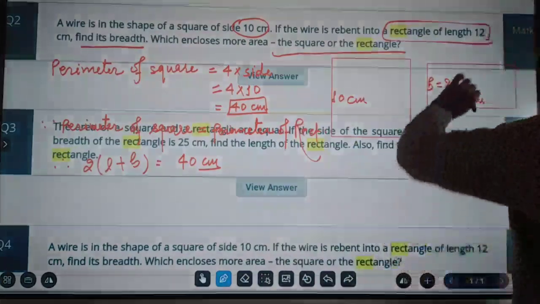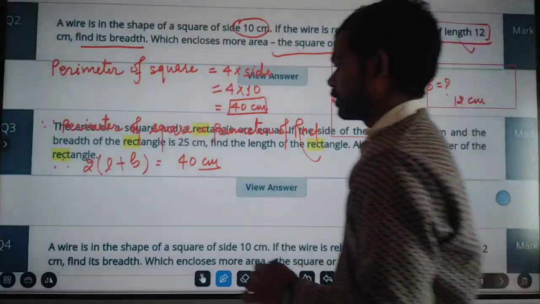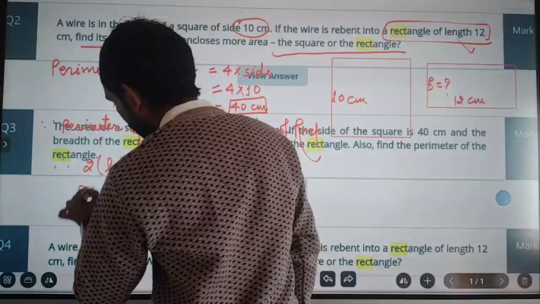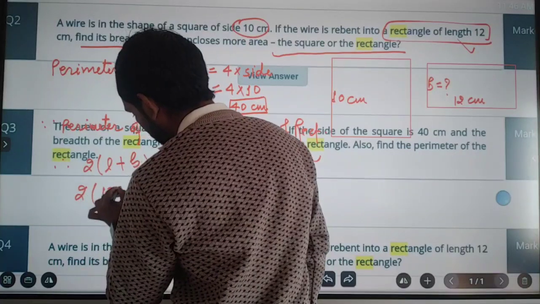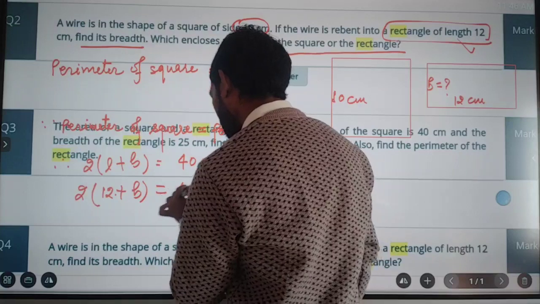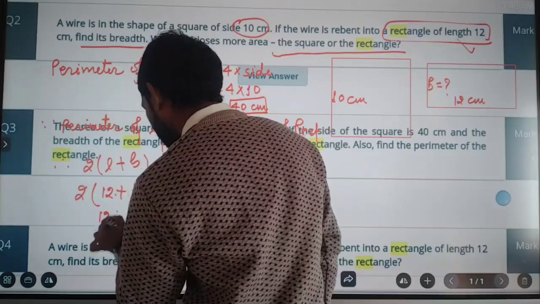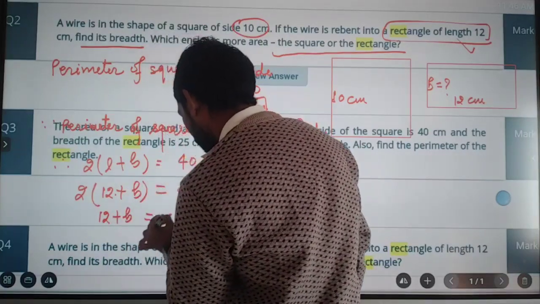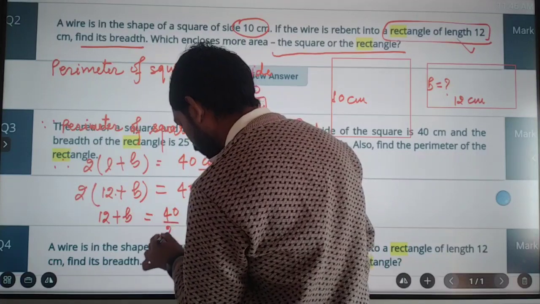Since the length of rectangle is given as 12, so we write 2 times (12 plus b) is equal to 40, or 12 plus b is equal to 40 by 2.